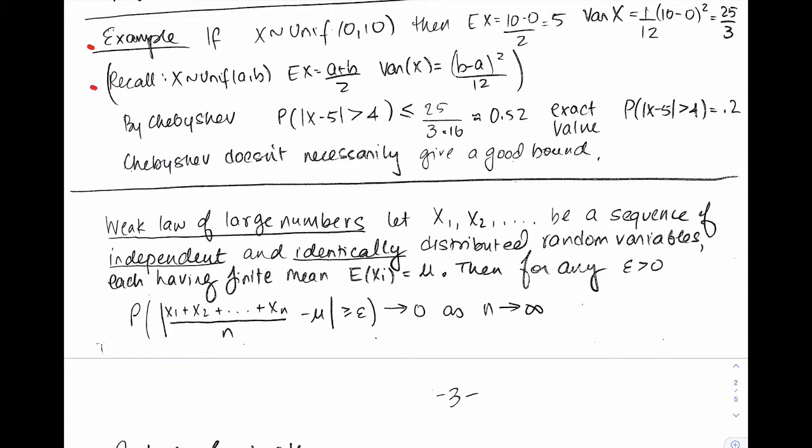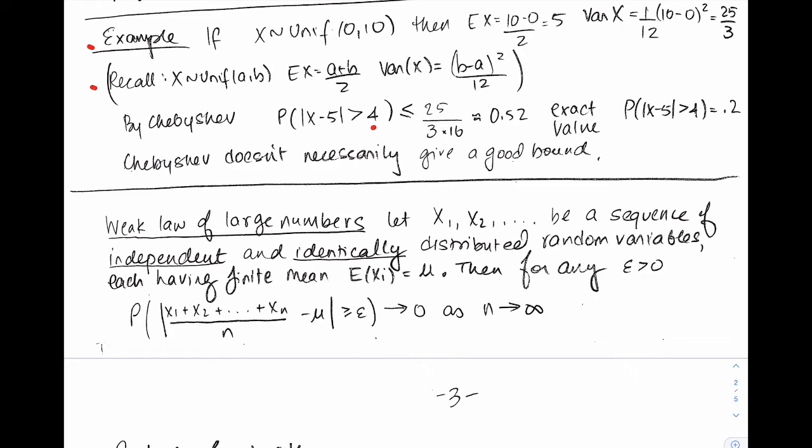So what does Chebyshev tell you? The probability of |x minus 5| being bigger than or equal to 4 is less than or equal to the variance, which is 25 over 3, divided by this k squared, that's divided by 16. So that's 25 over 48, which turns out to be 0.52.